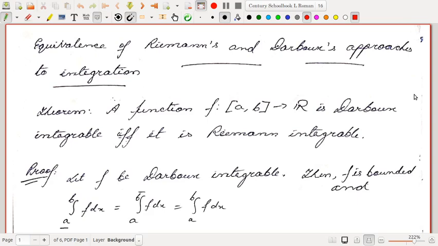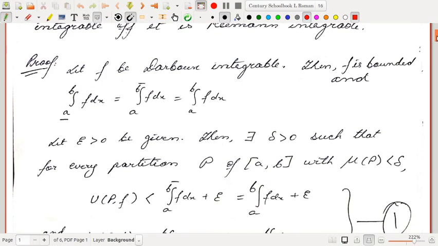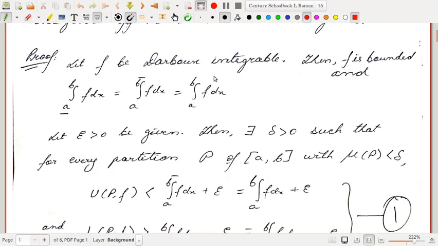So we have this theorem: a function f from [a,b] to R is Darboux integrable if and only if it is Riemann integrable. So Darboux integrability implies Riemann integrability, and Riemann integrability implies that the function is Darboux integrable. Let us start with a Darboux integrable function. Let f be Darboux integrable.